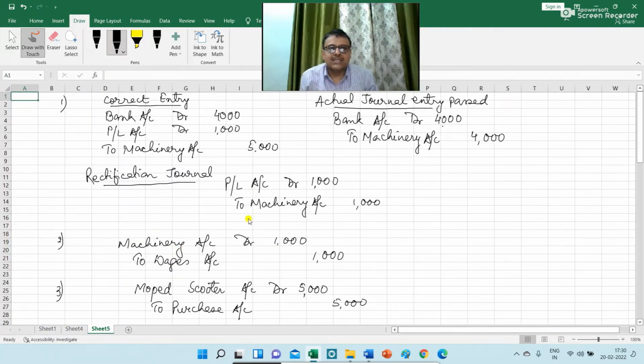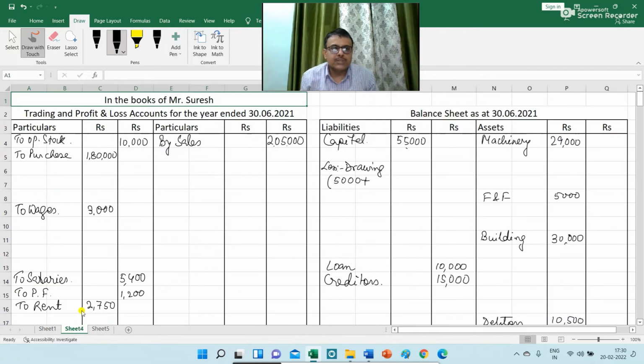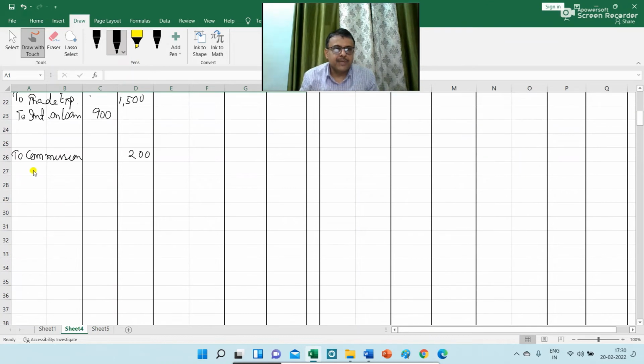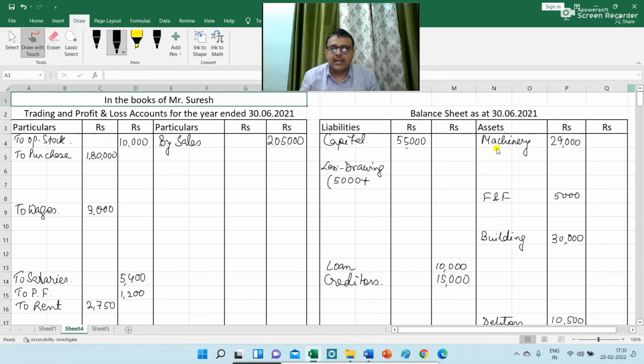So the first adjustment entry is PL account debit to machinery. So we are going to charge rupees 1,000 to PL account. So in PL account I am writing to loss on sale of machinery rupees 1,000 and in the asset side I am writing less loss on sale rupees 1,000.